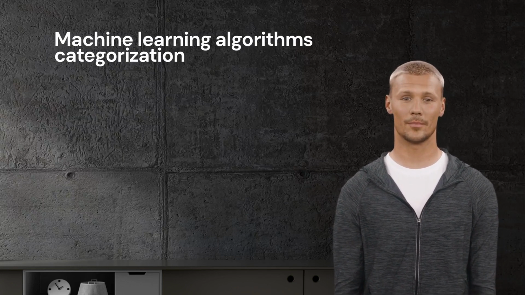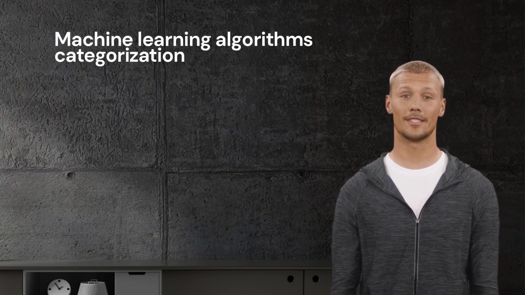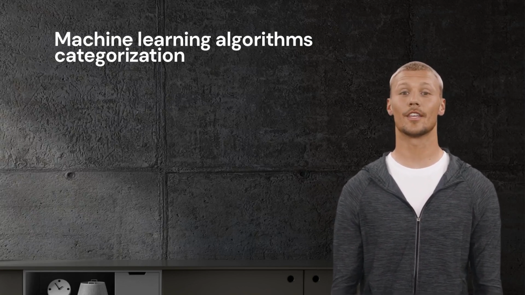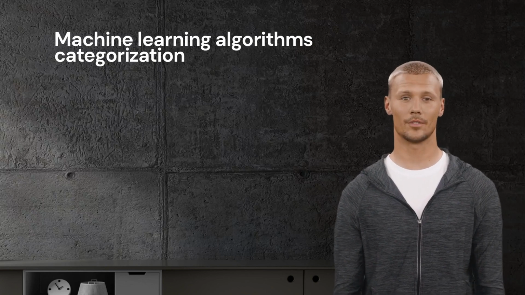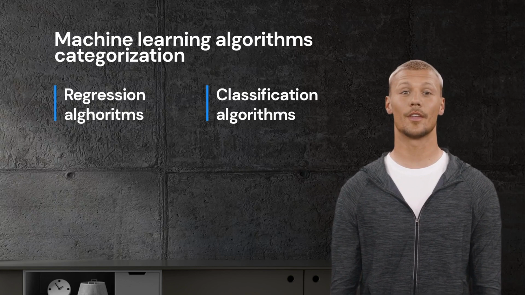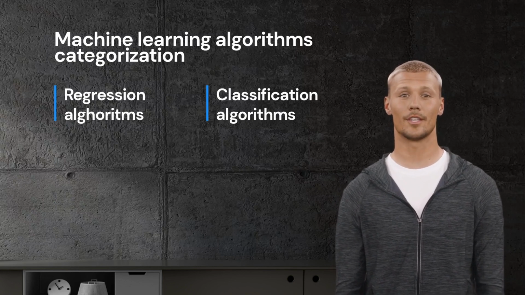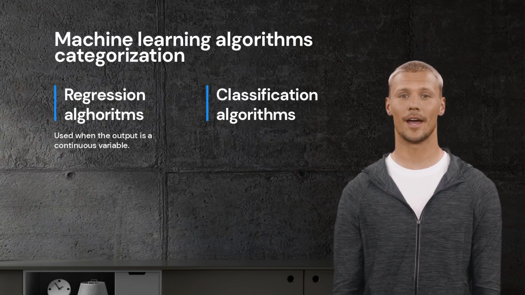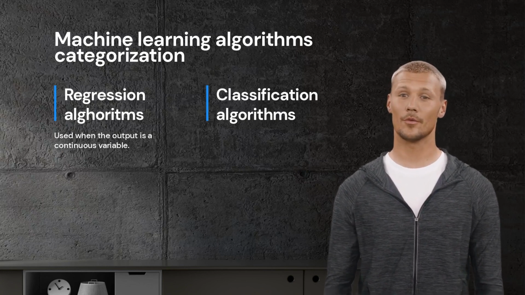Machine learning algorithms are designed to automatically learn patterns in data and use that information to make predictions or decisions. These algorithms can be categorized in many ways, but one common categorization is based on the type of output they produce. Regression and classification algorithms are two common types of machine learning algorithms. Regression algorithms are used when the output is a continuous variable. This means that the output can take on any value within a certain range.